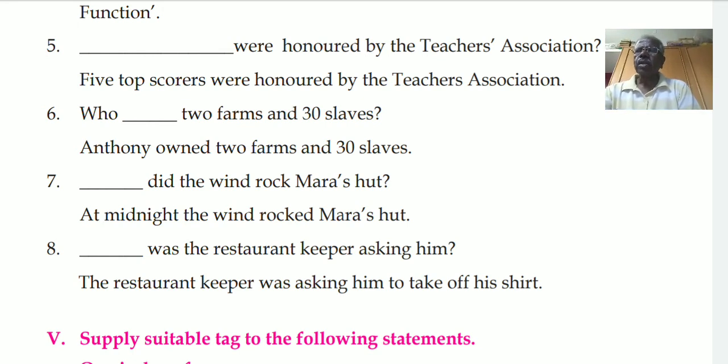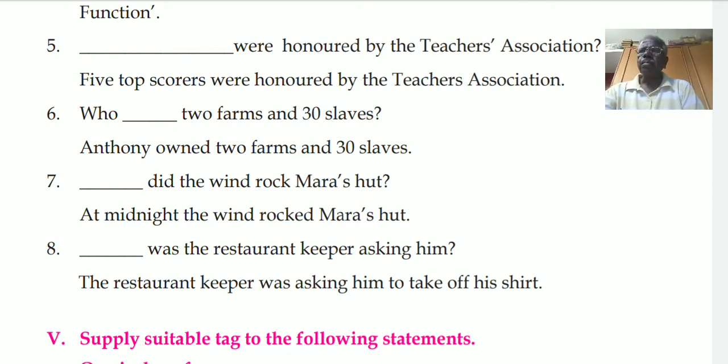Seventh one, dash did the wind rock Mara's hut? See the statement. At midnight, the wind rocked Mara's hut. So the question will be, when did the wind rock Mara's hut?